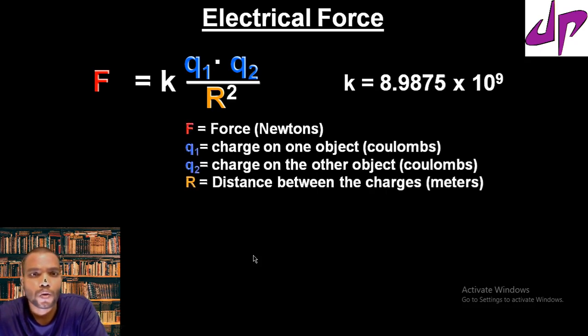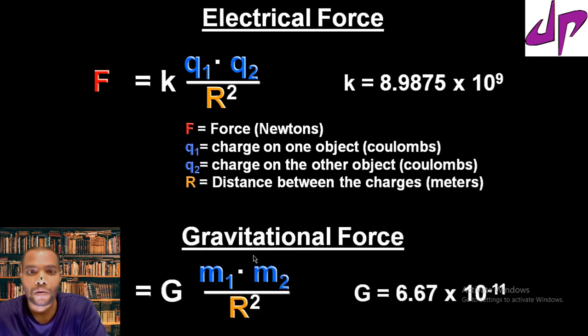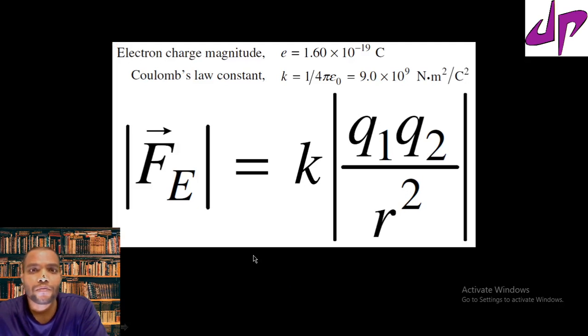Here F is force, in newtons, Q1 and Q2 are the charges, in coulombs, and R is the distance between them, in meters. K is the proportionality constant, its value is 8.98 times 10 power 9. So K equals 1 over 4 pi epsilon naught, equal to 9 times 10 power 9 Newton meter square per Coulomb square.